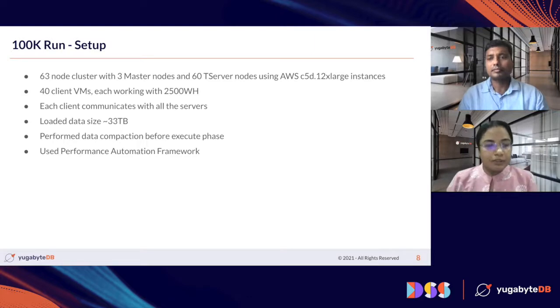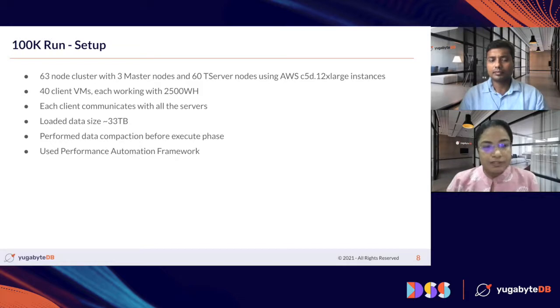The benchmark was run using the latest enhancements from the Yugabyte TPCC application that we have, and we'll have a look at the enhancements in the later part of the session. Talking about the execution of the run: during the load phase and the execute phase, all the clients were communicating with all the servers in the cluster.